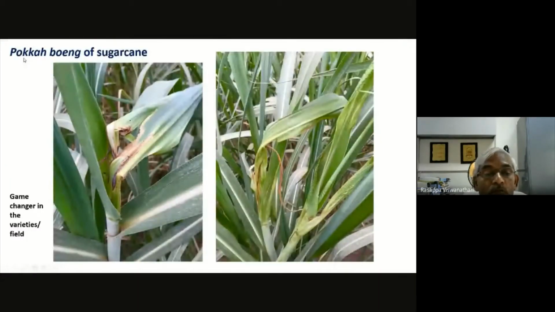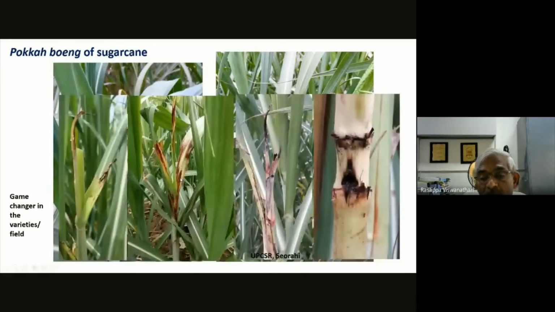Moving from stalk diseases to foliar diseases, probably everyone must have heard the term pokkah boeng. Literally it means the twisted top. That's what you are seeing in the two pictures, left and right, both with twisted tops, where even the growing tip got damaged or is totally rotten. Here also the tissue damage is there.